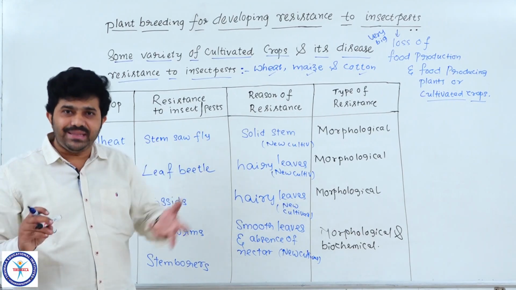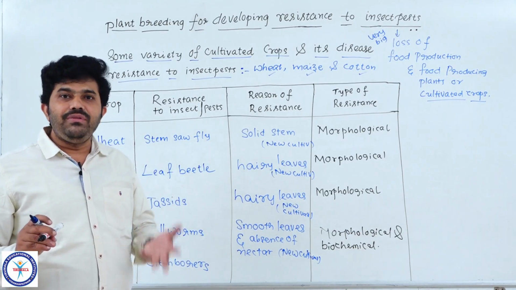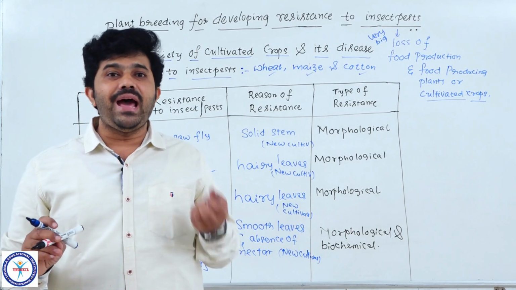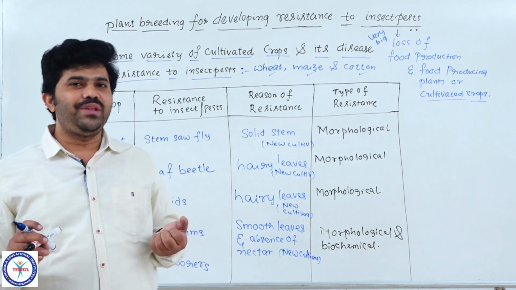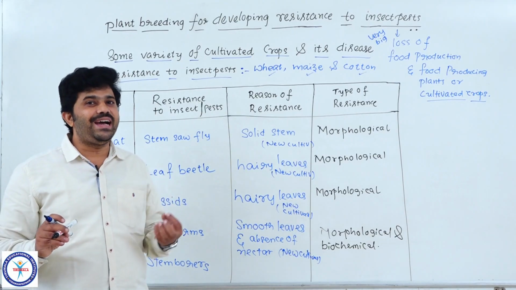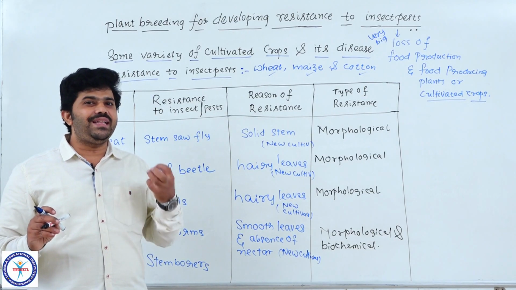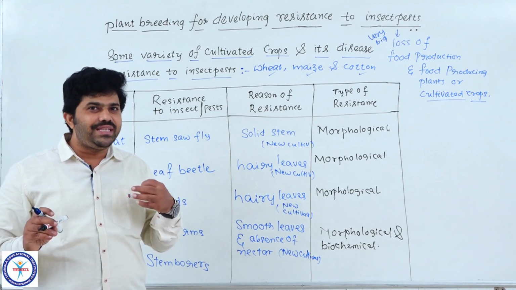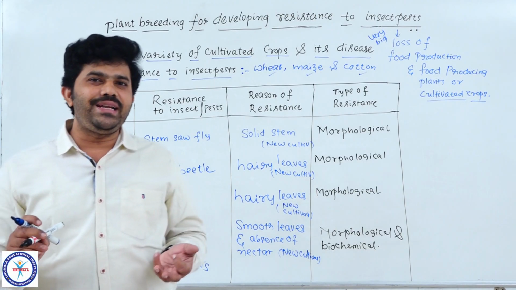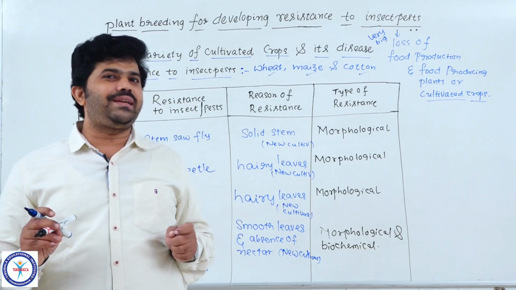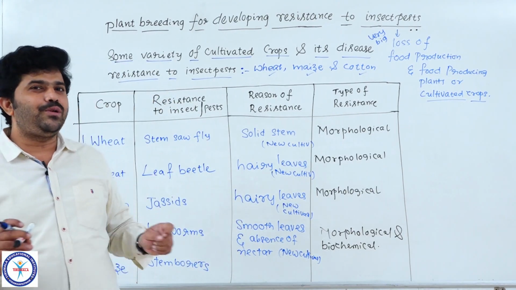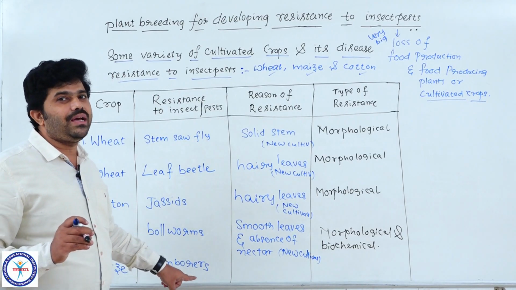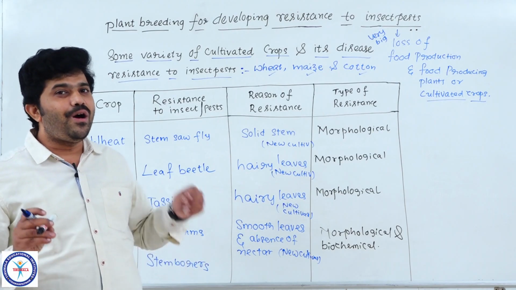conditions. But now we altered them. How? We should maintain in the new cultivar low nitrogen and sugar and high aspartic acid. Low nitrogen and sugar and high aspartic acid. When we change the biochemical concentrations in the plant body, what we produced in the new cultivar, then those biochemical factors are not favorable to the stem borers in the maize. Then stem borers do not attack the new cultivars of maize plants.